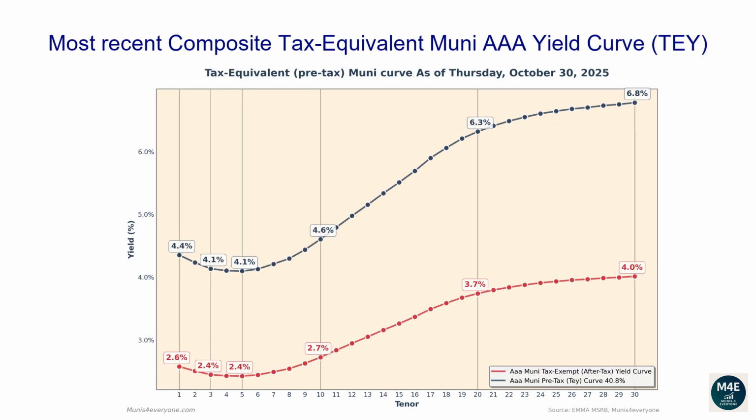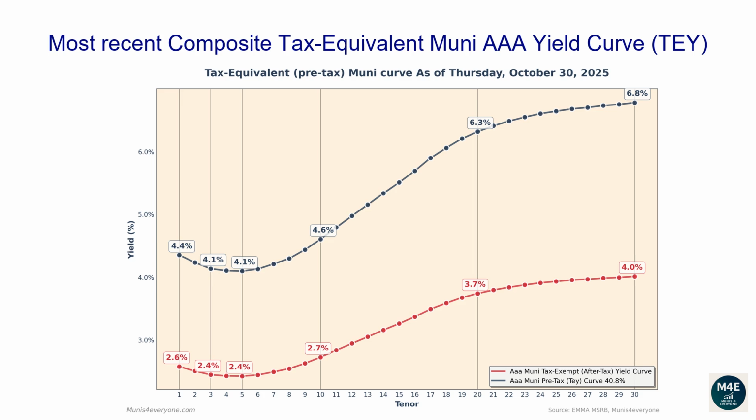Let's now go over the most recent composite tax-equivalent Muni AAA yield curve. The following graph shows, in red, the tax-exempt after-tax Muni yield curve, versus in blue its tax-equivalent pre-tax version assuming a 40.8% top tax bracket, as of October 30, 2025. Why would you care to see the tax-equivalent version of the Muni yield curve? More on this later. Let's first go over the pre-tax, aka tax-equivalent yield curve.